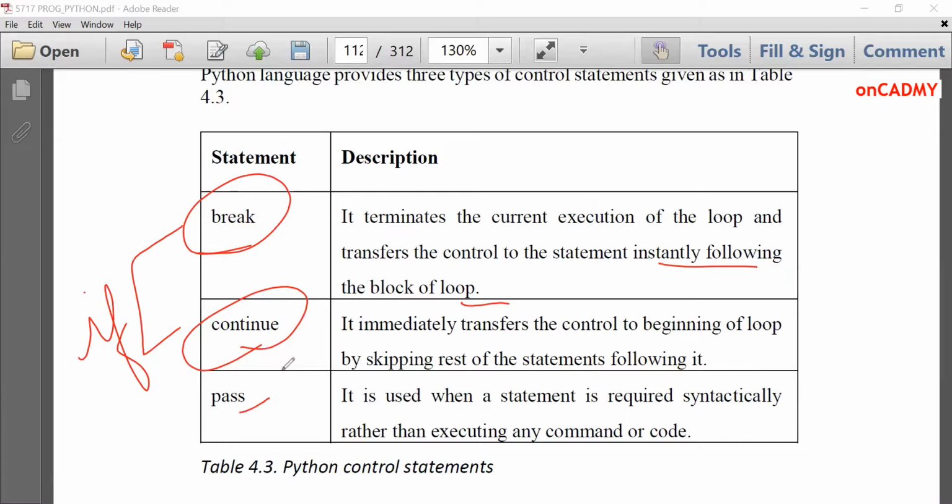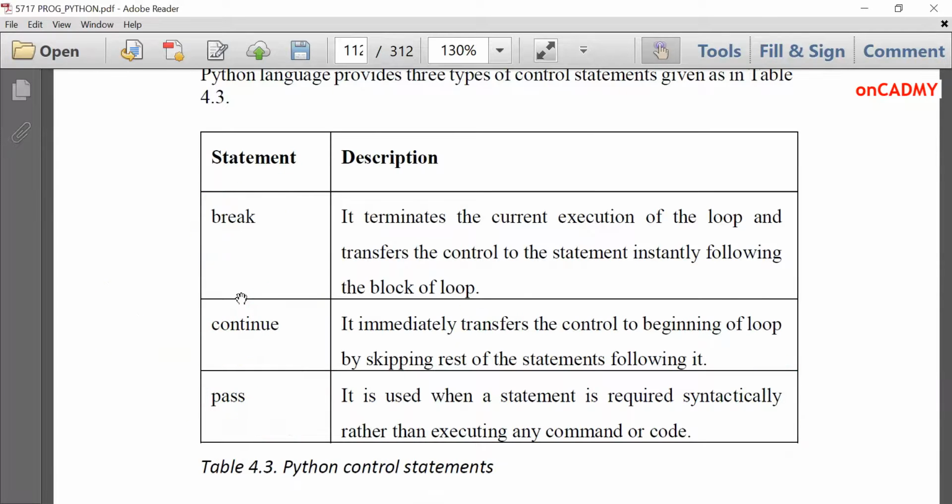The third one is pass. It is used when a statement is required syntactically but you do not want to execute any command or code. So this is just a sentinel or a marker, just like a comment statement in a program. We'll study each of them by using programming illustrations.